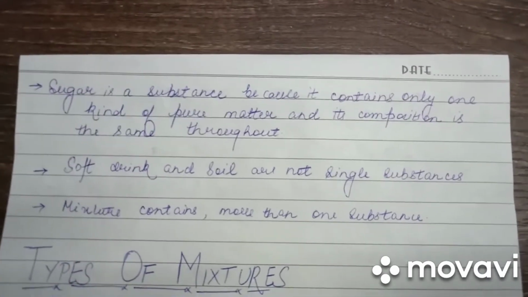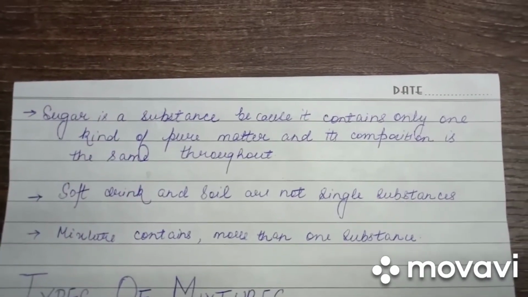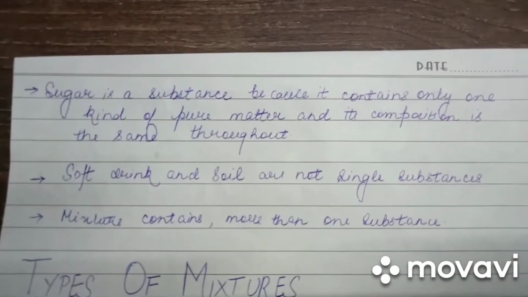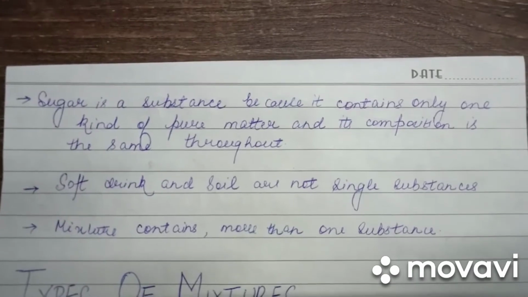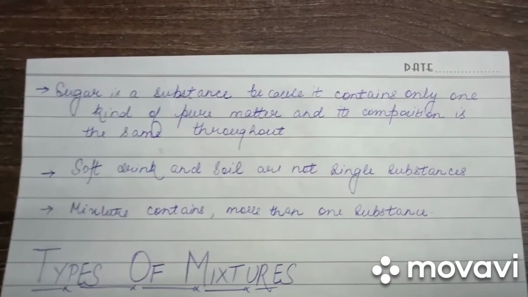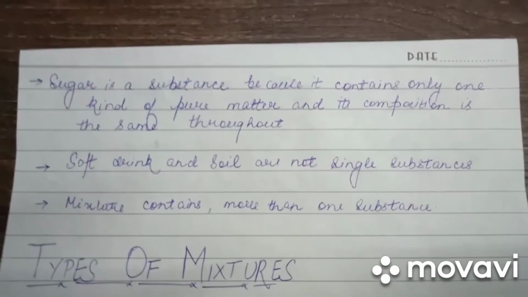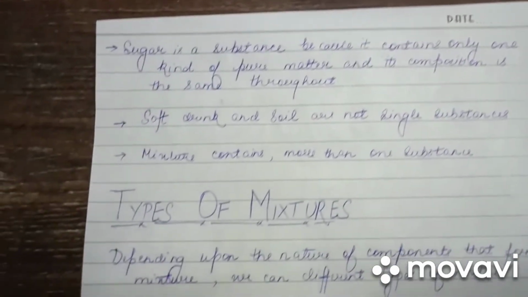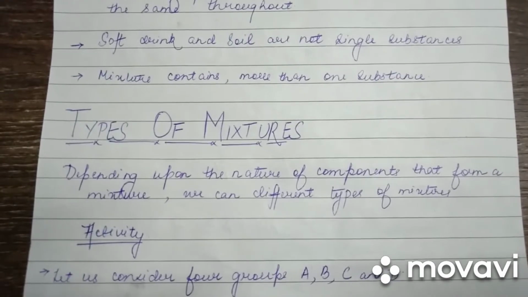Sugar is a substance, but it contains only one kind of pure matter and its composition is the same throughout. Soft drinks and soil are not single substances. Mixtures contain more than one substance, like we discussed: milk, soil, spices, etc. Let us move on to types of mixtures.